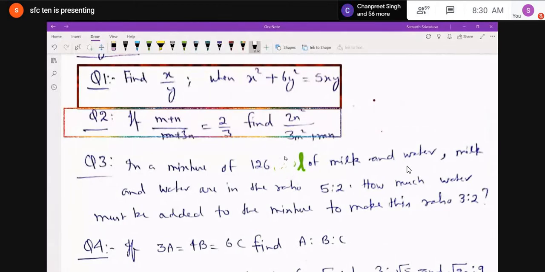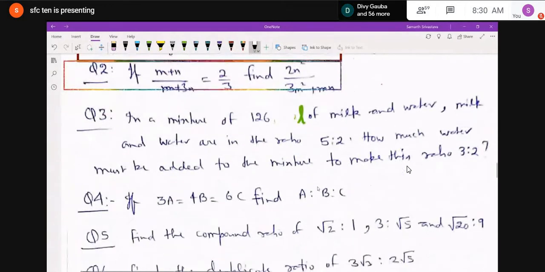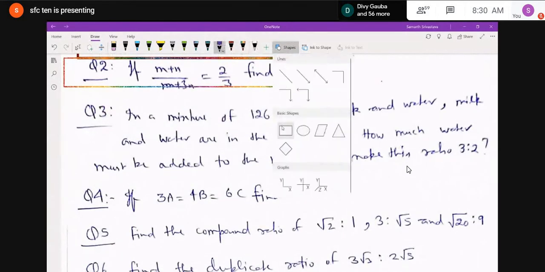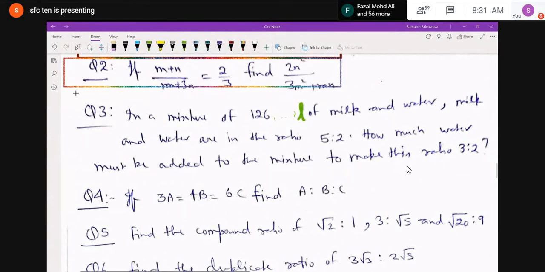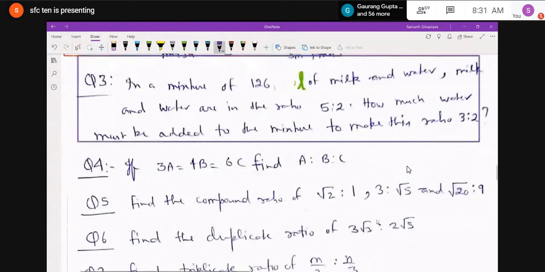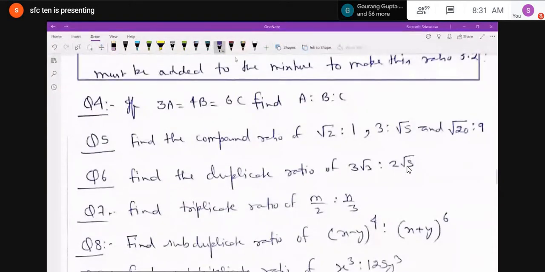Then question number 4. This is a basic question which you have done in class 8th also, in class 7th also. If 3a is equal to 4b is equal to 6c, you have to find the value of a is to b is to c. Question number 5, find the compound ratio of root 2 is to 1, comma, 3 is to root 5 and under root 20 is to 9.